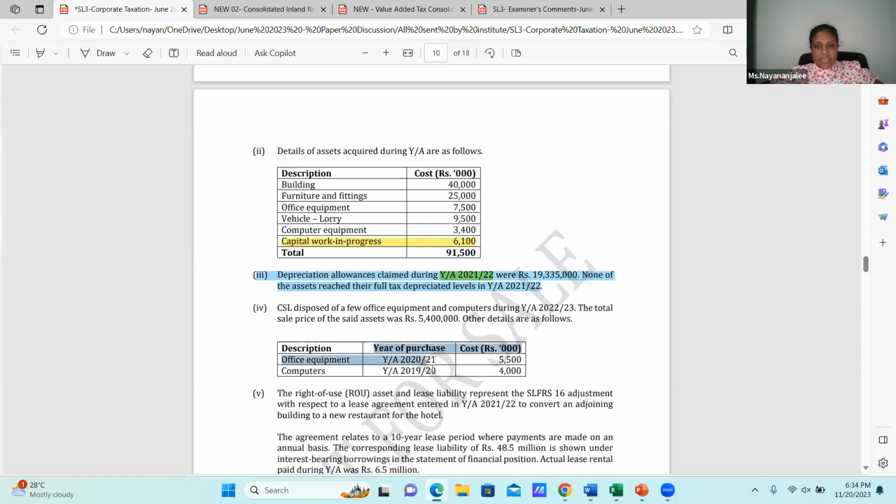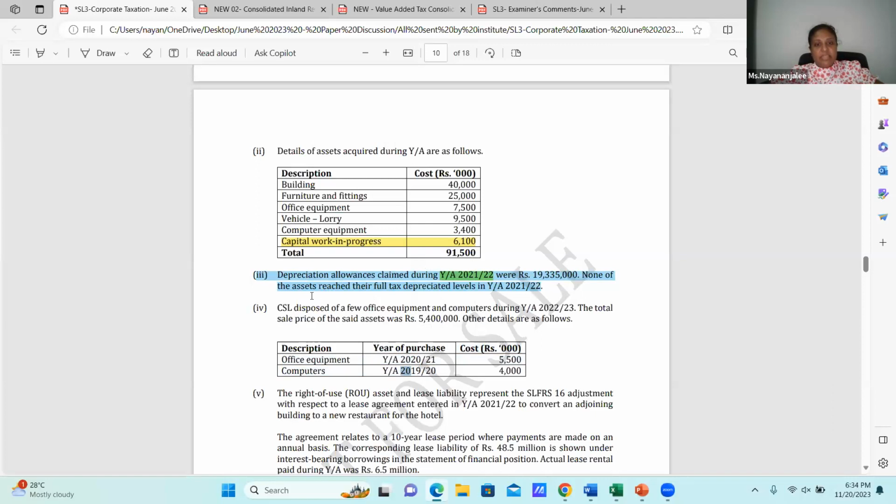I have seen these 2 years, the year of assessment 2021 and year of assessment 2020, and in the paper one sentence is given: none of the assets reach their full tax depreciated levels in 21-22.